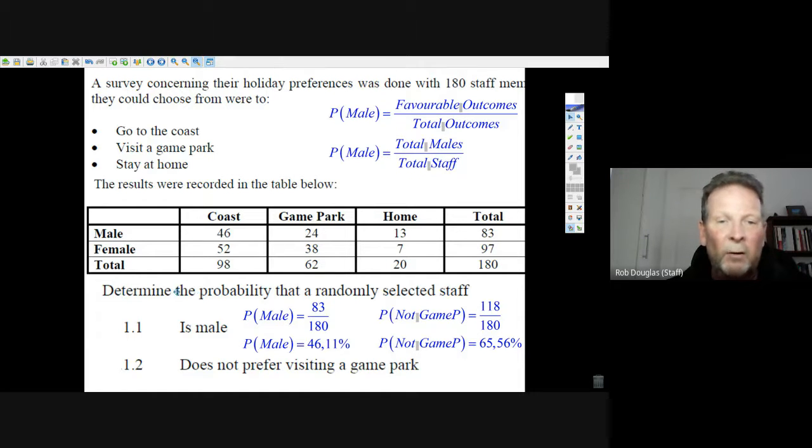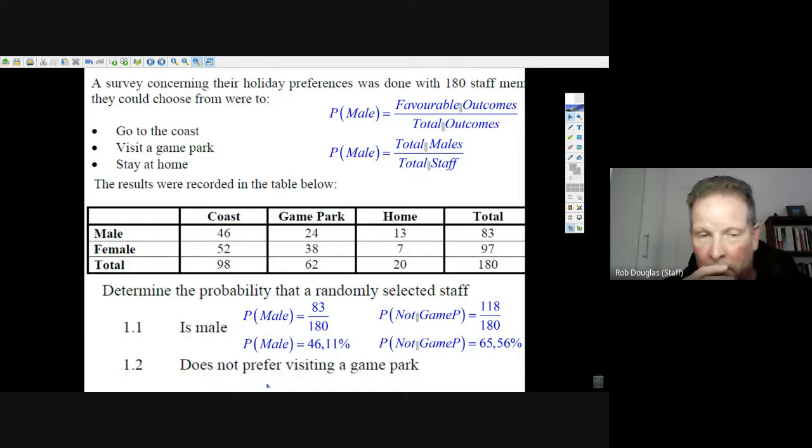Now it says, determine the probability that a randomly selected staff from the whole staff is male. Well, what you do is you go over here, and probability of being male is the total number of people there are and how many males there are. So it's 83 out of 180. So the probability that a person will be male is 46.11%, 83 over 180, and that's it.